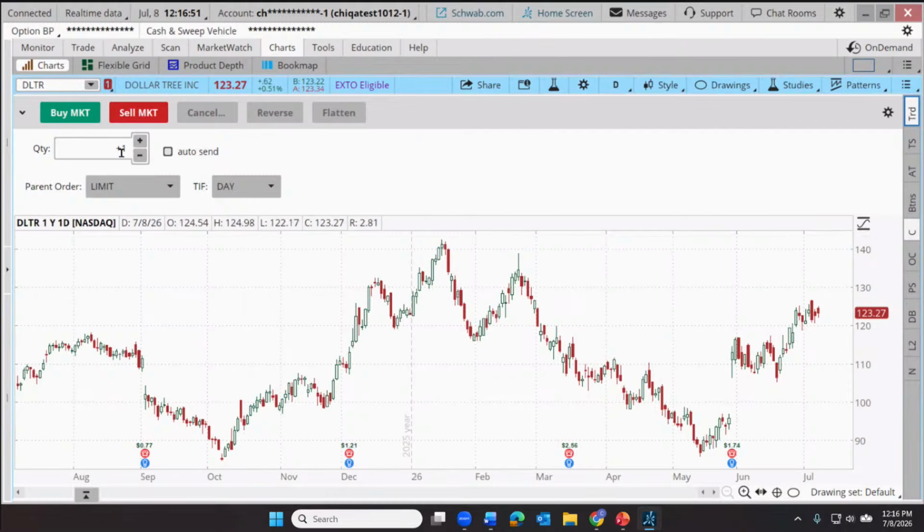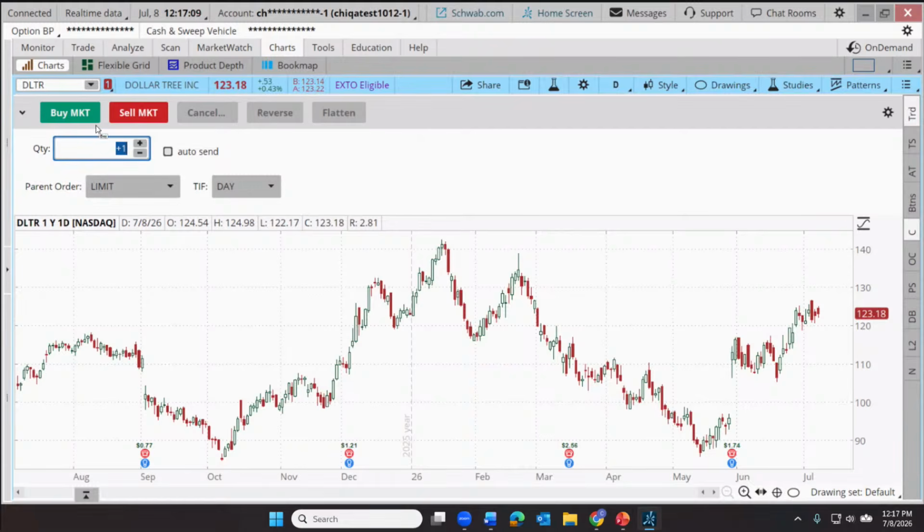How about we just do one share of Dollar Tree? We can customize our quantity if we want. But let's say we're not going to buy at market, but we're going to put in an order to buy one share with a limit order.